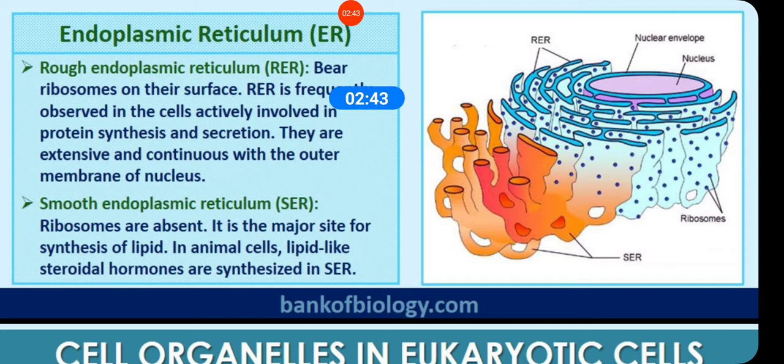Rough endoplasmic reticulum is frequently observed in cells actively involved in protein synthesis and secretion, whereas smooth endoplasmic reticulum is free of ribosomes and plays a very important role in the synthesis of lipids. In animal cells, lipid-like steroidal hormones are synthesized in the smooth endoplasmic reticulum. So it is the major site for the synthesis of lipids and steroidal hormones in animal cells.